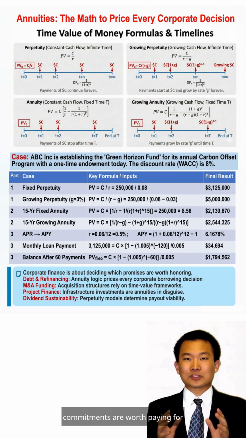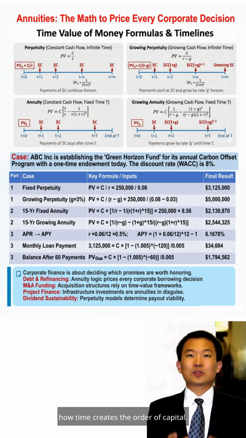In the end, corporate finance isn't about calculating how much money you'll make in the future, but about determining which long-term commitments are worth paying for right now. And annuities help you understand how time creates the order of capital.